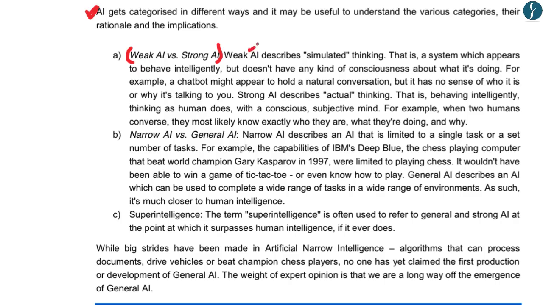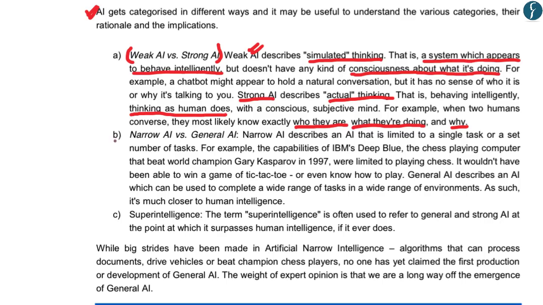Weak artificial intelligence is a form of simulated thinking, which means that a machine or a system appears to be behaving intelligently but does not have any form of understanding about what type of work the machine is doing. Strong artificial intelligence is defined as actual thinking, wherein a machine understands what it is, what action it is performing, and why that action is being performed, so that the machine is able to think as a human does.